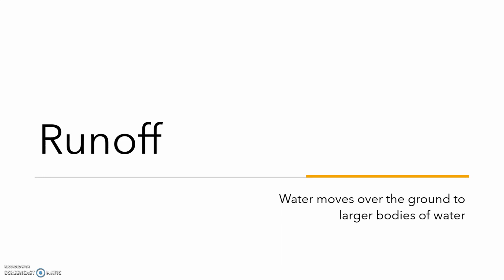When water returns to the earth, some of it runs over the ground to larger bodies of water. This is called runoff or surface runoff. This happens more in places where there are lots of paved roads and concrete because the water cannot seep into the ground.